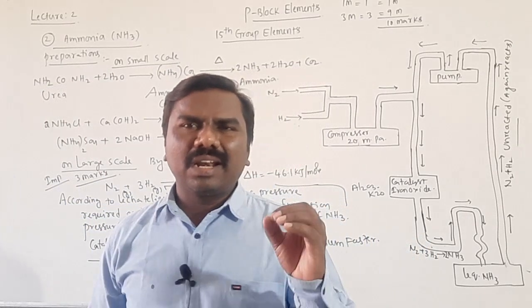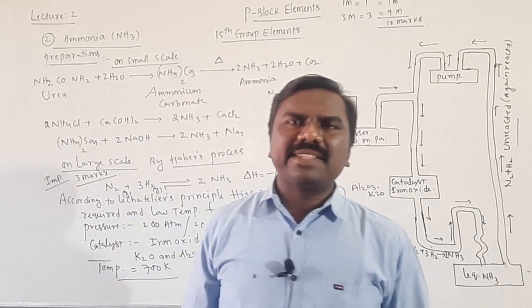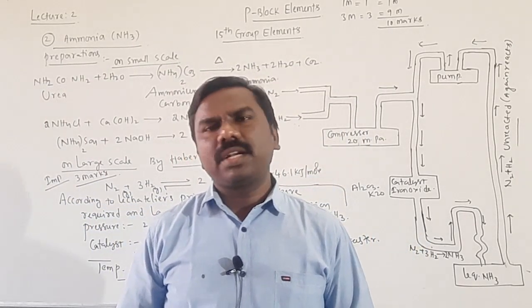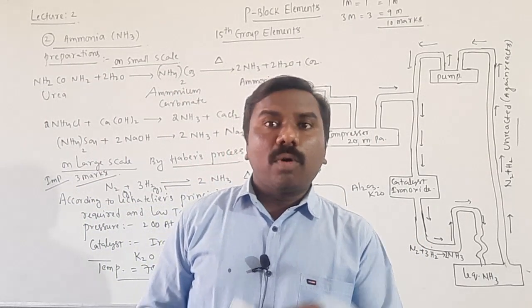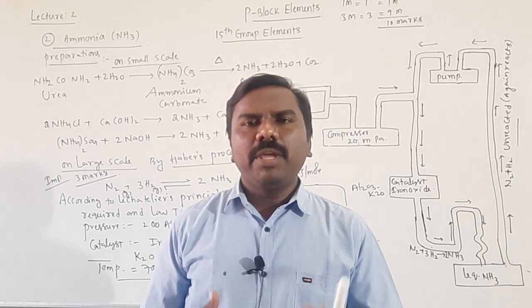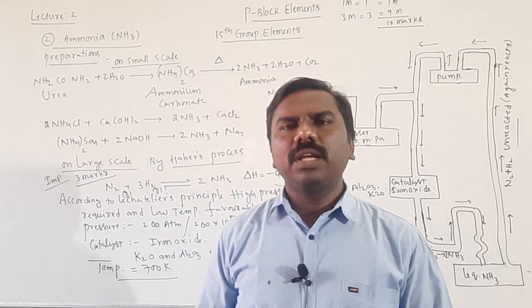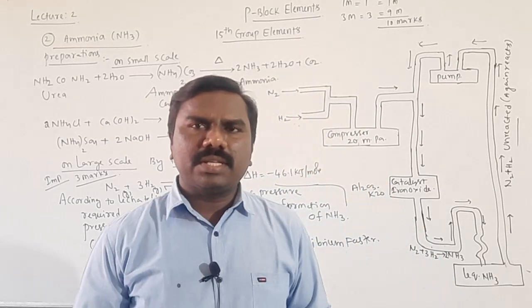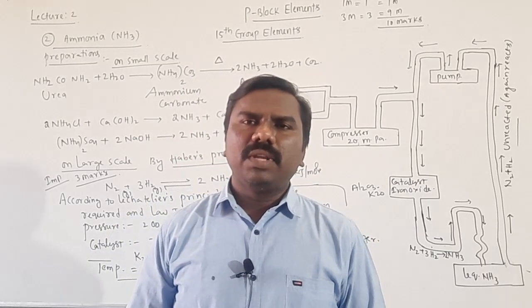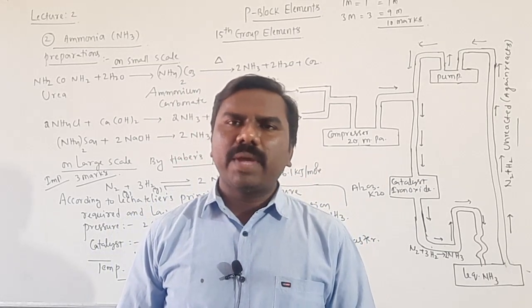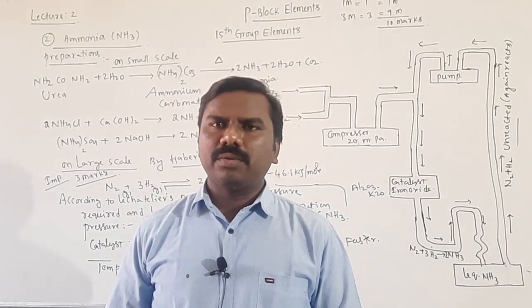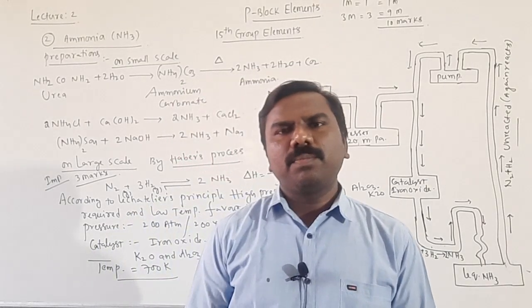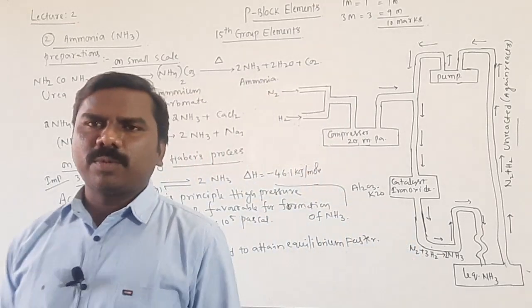Ammonia is a colorless gas with a pungent smell, nothing but a concentrated smell, and the freezing point is very low, the boiling point is very high, because of hydrogen bonding. Ammonia undergoes sp3 hybridization with 3 bonds and 1 lone pair of electrons present on nitrogen. So it has a pyramidal shape, as we know already. We will discuss all these points now.